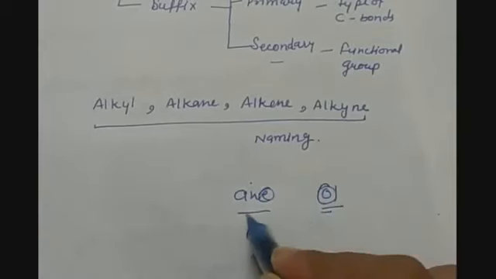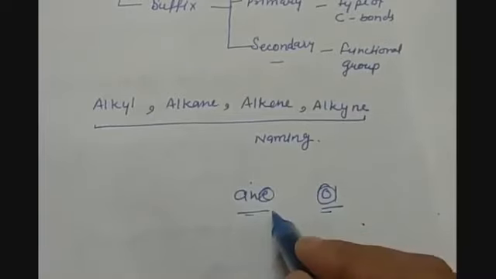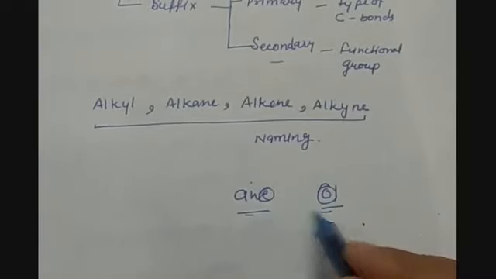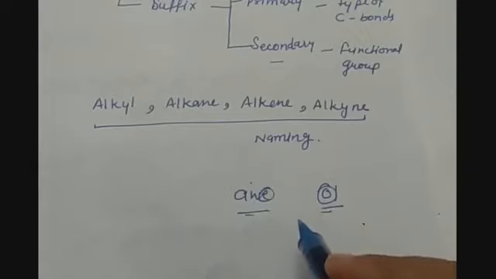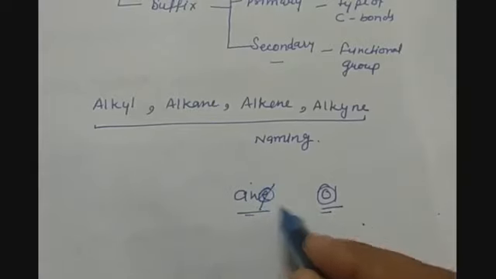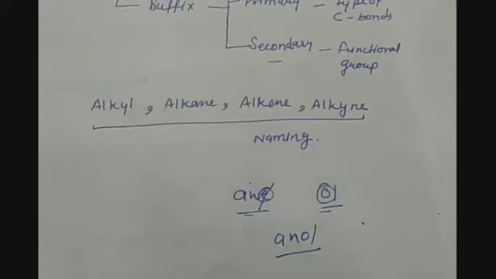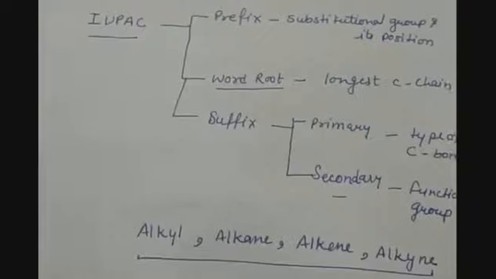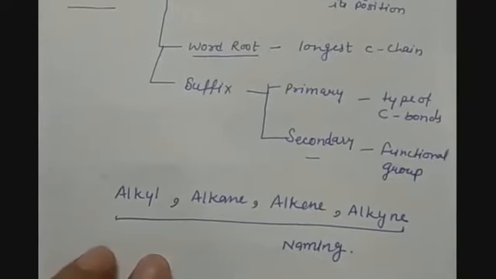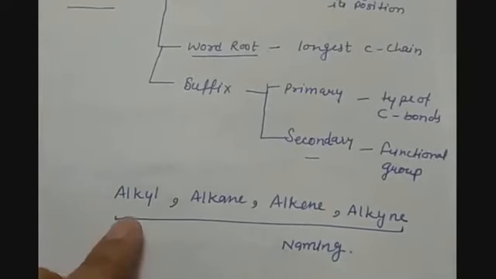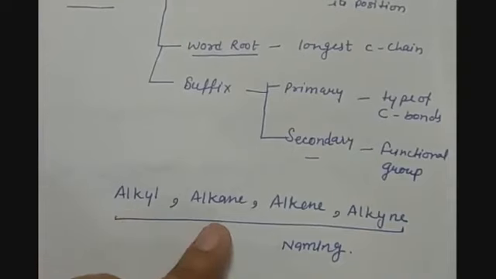When we are joining these two together, we cannot join them as it is, because two vowels cannot exist together. That is why we will remove the E and we will join them as anol or alkanol. Then we have seen the naming to the carbon compounds like alkyl groups, alkanes, alkenes and alkynes.